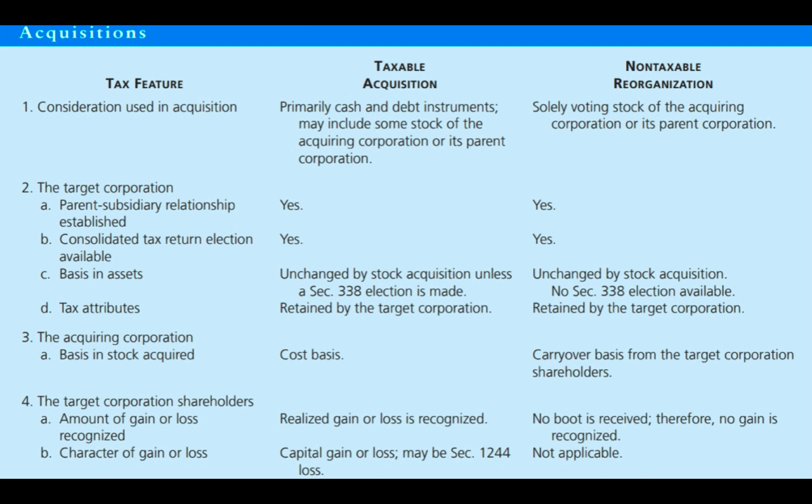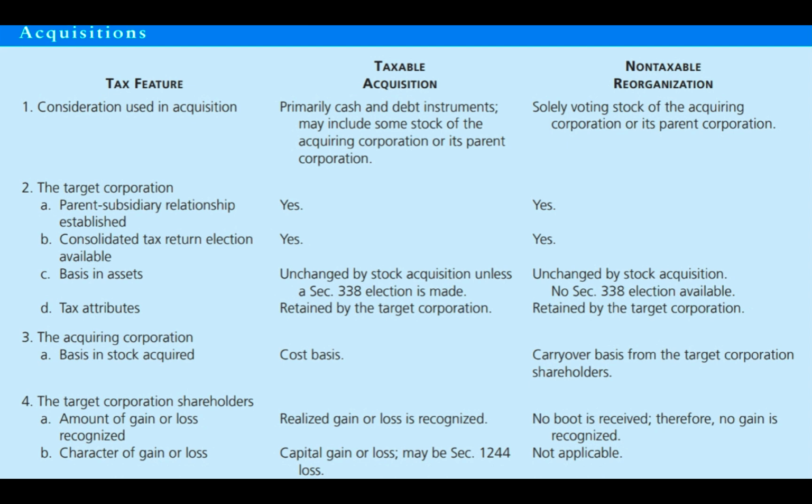And the target corporation, in a taxable acquisition, if I buy all the stock, right, there's going to be a parent-sub relationship established. And if the reorg is non-taxable, there's still going to be a parent-sub relationship established because the parent is going to own all the stock of the target. So the target is going to be a subsidiary of the parent. I am allowed under both to file consolidated tax returns because, again, the target is going to be almost 100% owned by the parent.